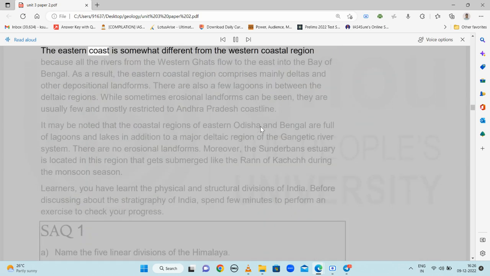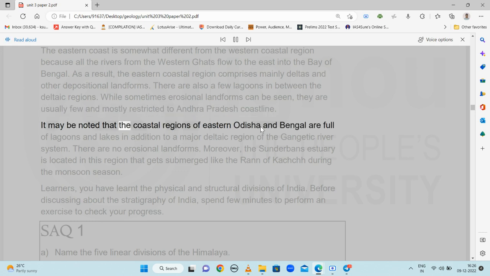The eastern coast is somewhat different from the western coastal region because all the rivers from the Western Ghats flow to the east into the Bay of Bengal. As a result, the eastern coastal region comprises mainly deltas and other depositional landforms. There are also a few lagoons in between the deltaic regions. While sometimes erosional landforms can be seen, they are usually few and mostly restricted to the Andhra Pradesh coastline.